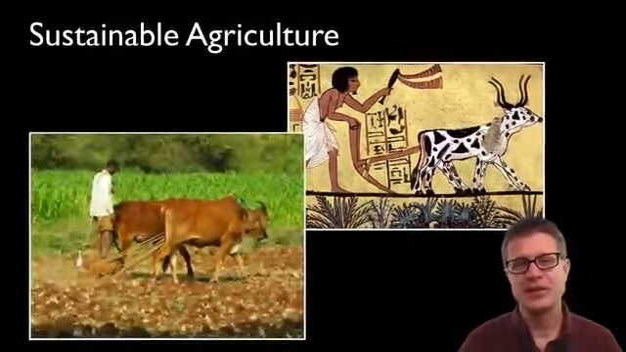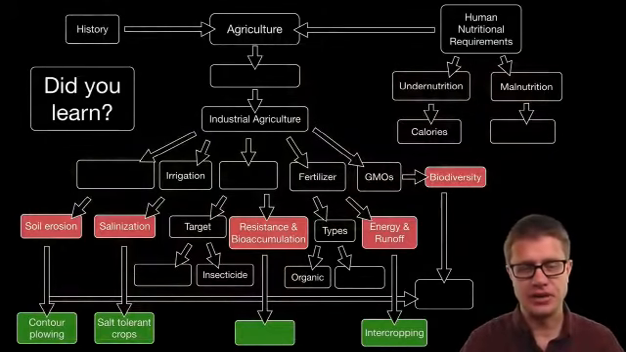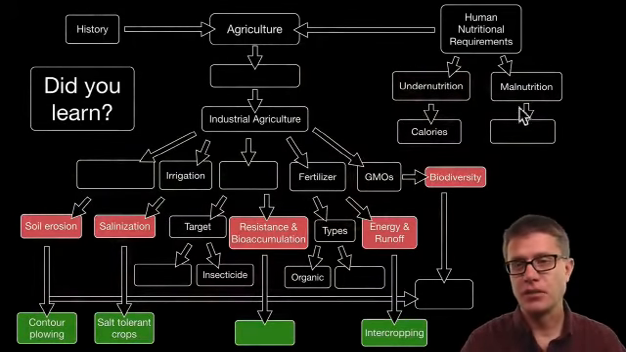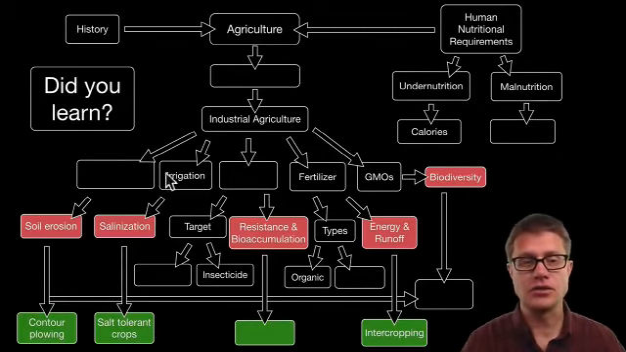And so did you learn the following? Could you pause the video at this point and fill in all the blanks? Well, let me do it for you. So malnutrition is a lack of calories. The green revolution led to industrial agriculture. Some of the characteristics are monocropping, irrigation, pesticides, fertilizers, and GMOs.